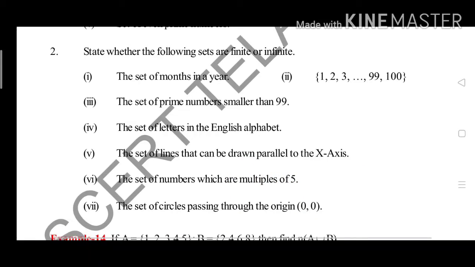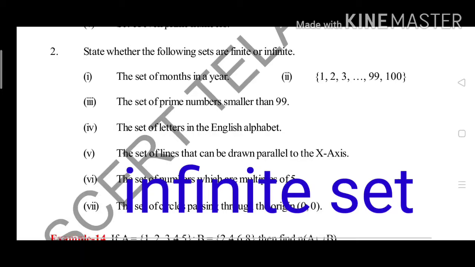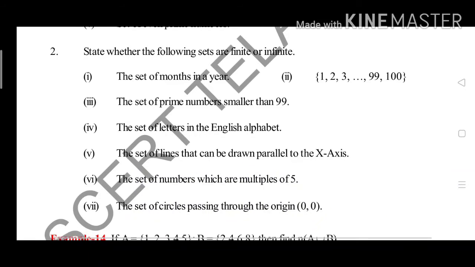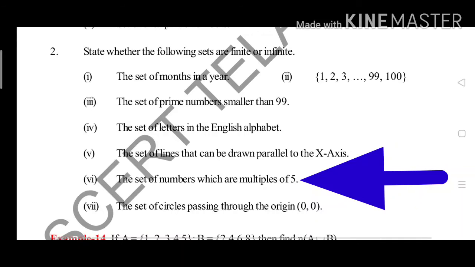Now you can see the set of lines that can be drawn parallel to the x-axis. See here there are infinite lines parallel to the x-axis, so you can remember this set is an infinite set. Next, the sixth one: the set of numbers which are multiples of 5.